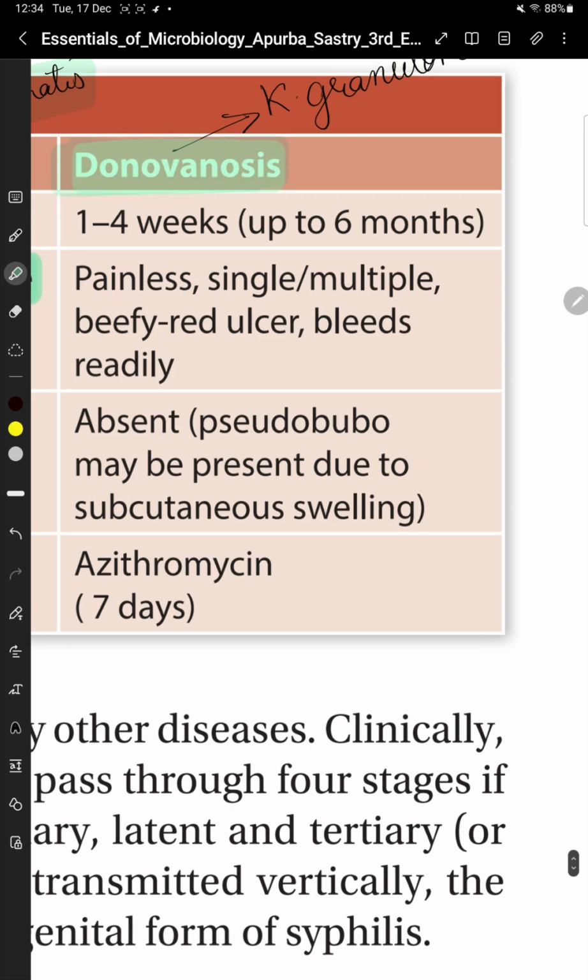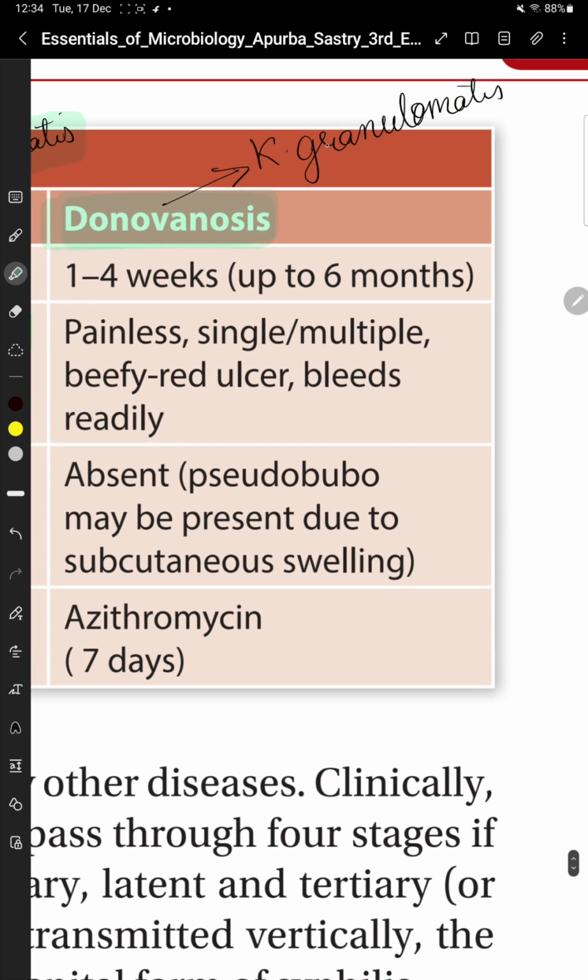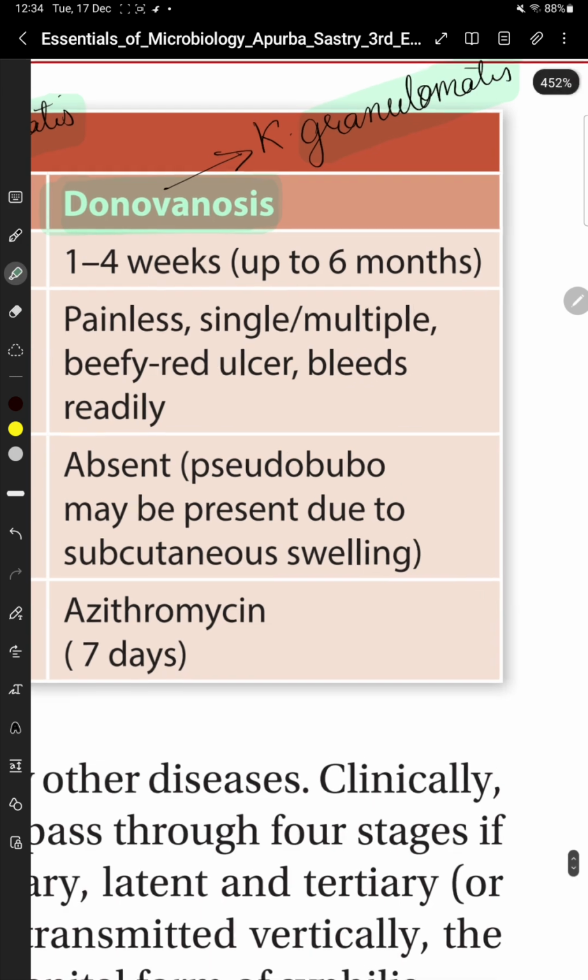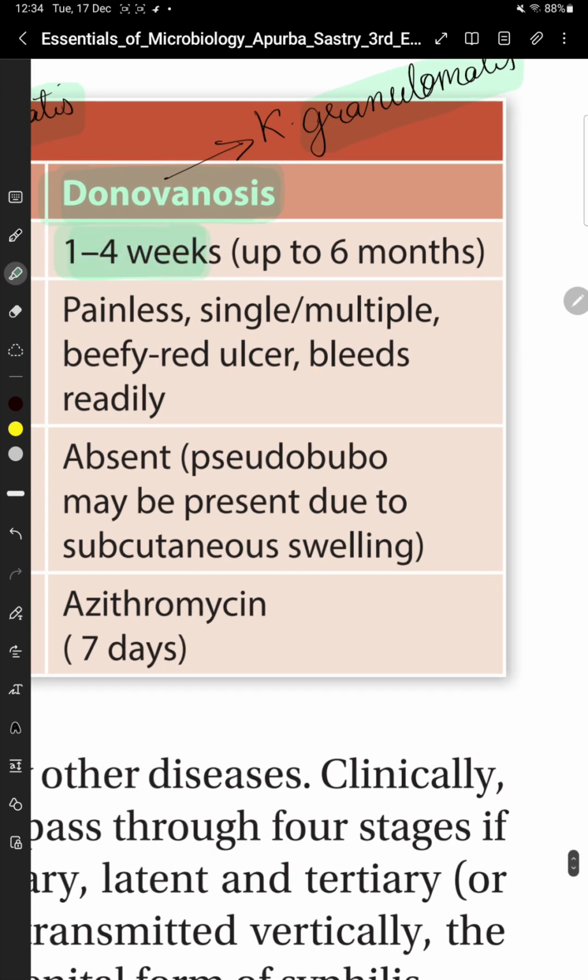Then donovanosis. Donovanosis is caused by Klebsiella granulomatis. The incubation period is 1 to 4 weeks. It could be up to 6 months. The ulcer will be painless, single or multiple, beefy red ulcer which bleeds readily. So ulcer will be painless, beefy red in color, and it will bleed easily.